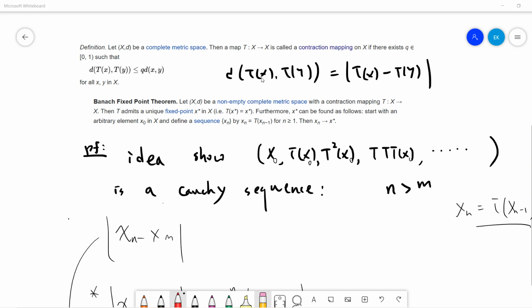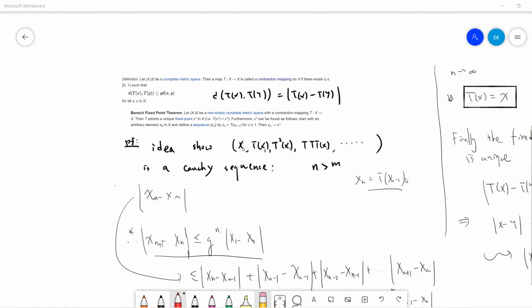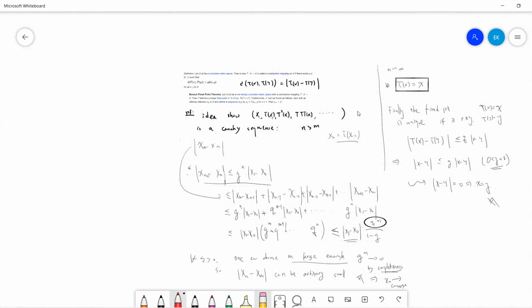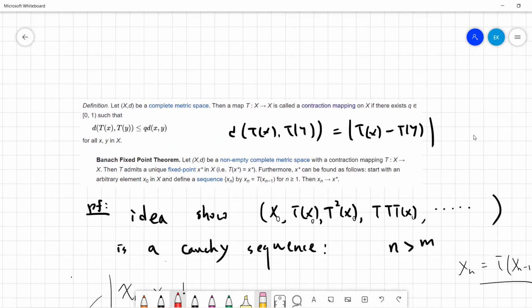So in this video, let's prove the Banach fixed point theorem. I think this theorem is famous. If you see Apostol or Rudin's textbook in advanced analysis, or basically the introduction to analysis. So let's talk about the idea and quickly introduce the notation.